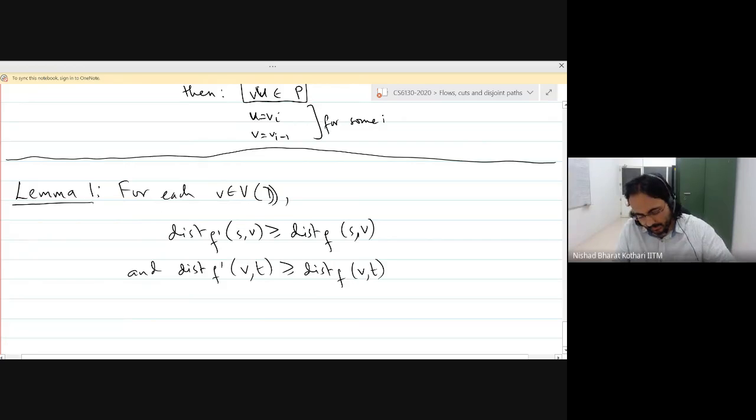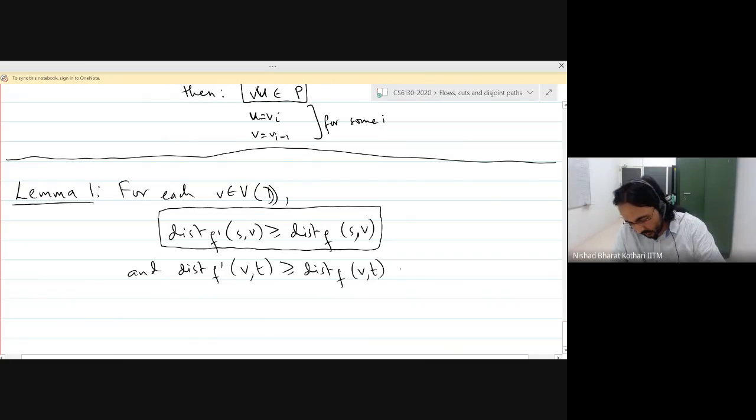So you should do it on your own. This second one is an exercise analogous to the previous one.